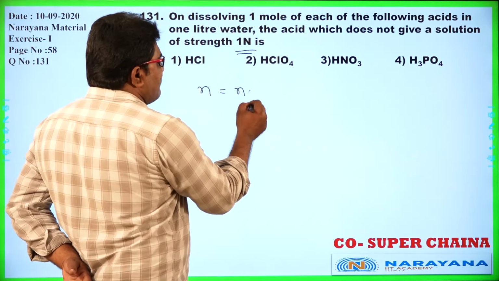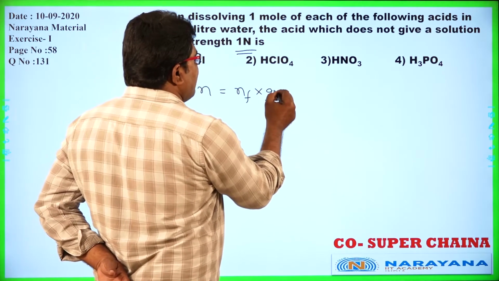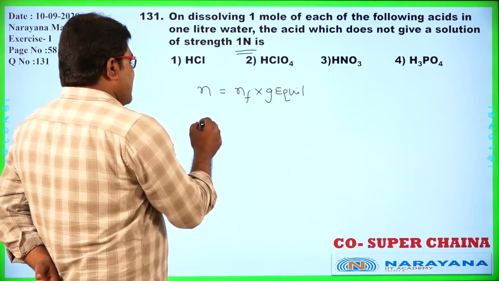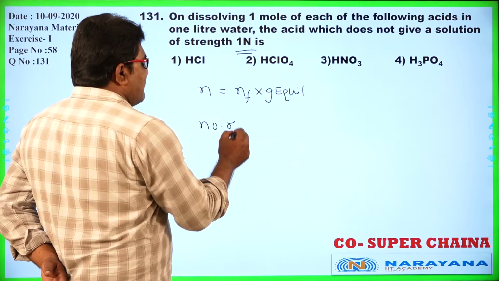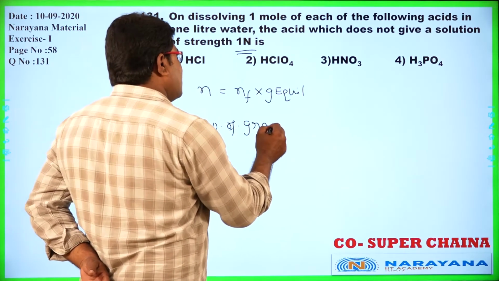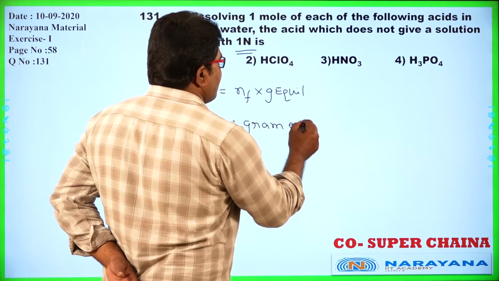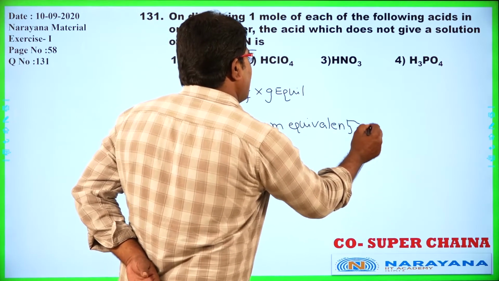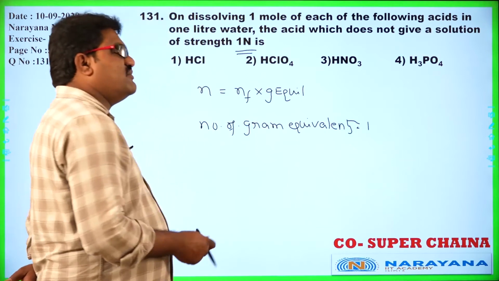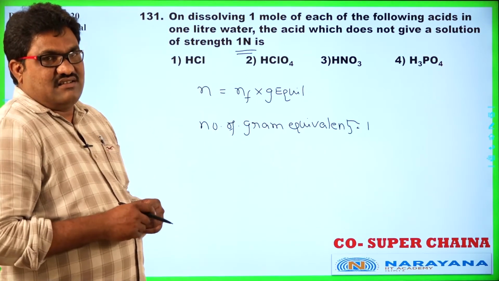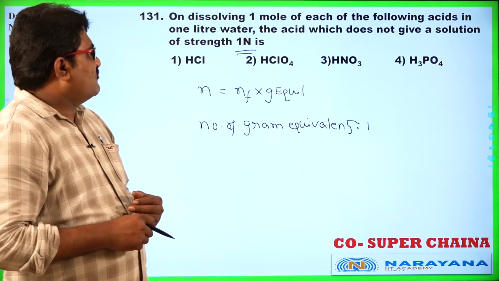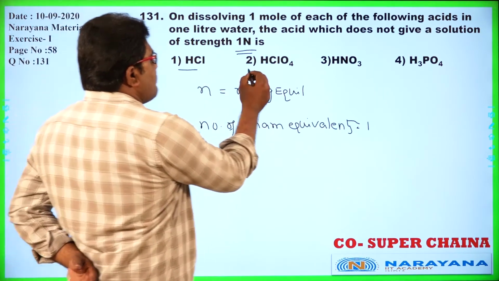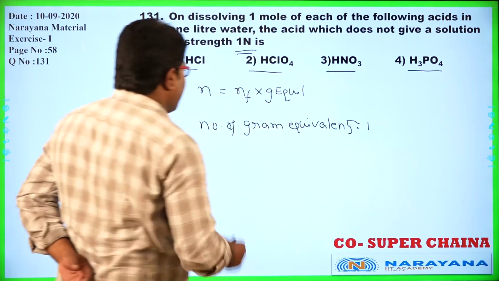If the number of gram equivalents is equal to 1 in 1 liter solution, obviously we get a 1 normal solution. In each case, 1 mole is being taken.